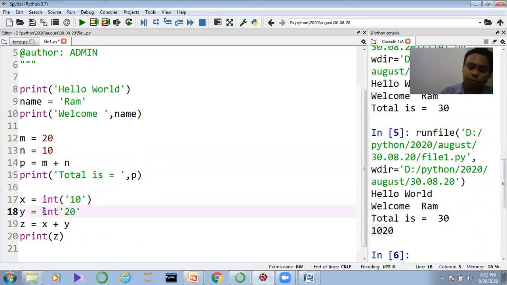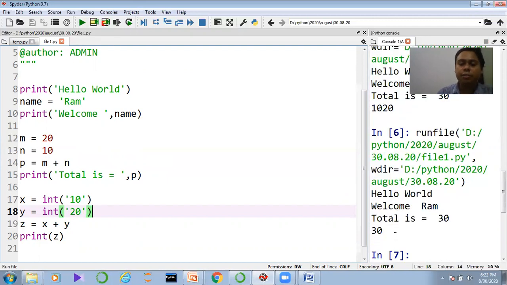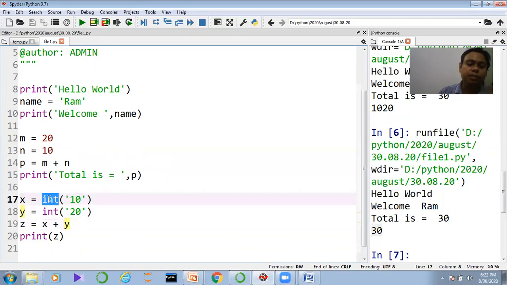Int function is used for what? This function is used to convert the string data into the integer data. String data means string number into the integer. So here I just execute the data. What I can get right now is basically 30. So I am calling the int function, and by using the int function we are able to convert the data from the number string into pure integer data. So the name of the function is called what? Note down, guys, the name of the function is called int, and this function is used to convert the data from the string to integer.